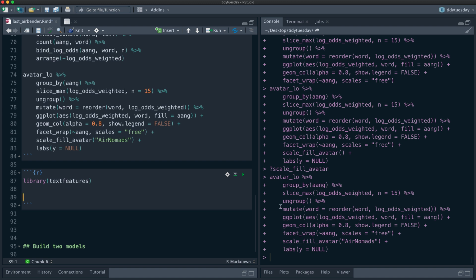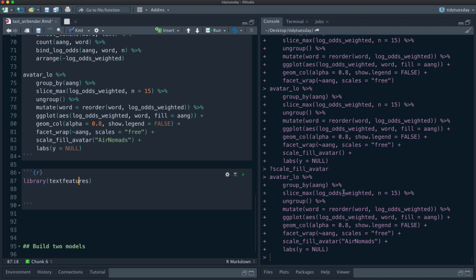The features we're talking about are not the words, but features of the text, like the number of characters per word, how many punctuation marks there are, how many spaces per document, and things like that. These are features of the text that are not connected to the actual vocabulary of the text itself. So let's talk about how to do that.